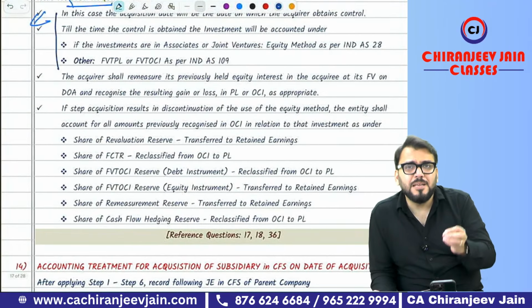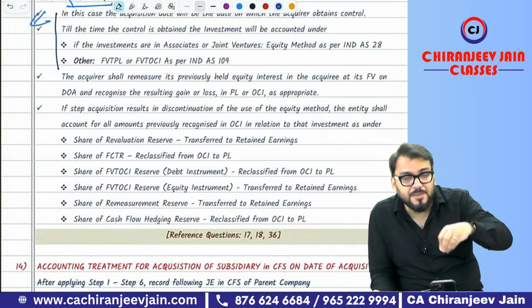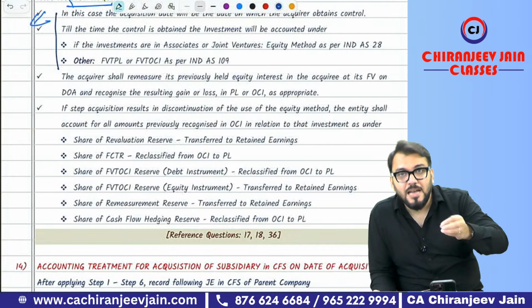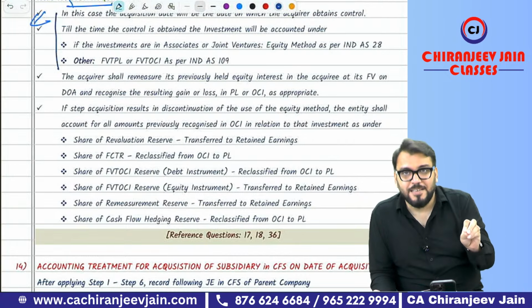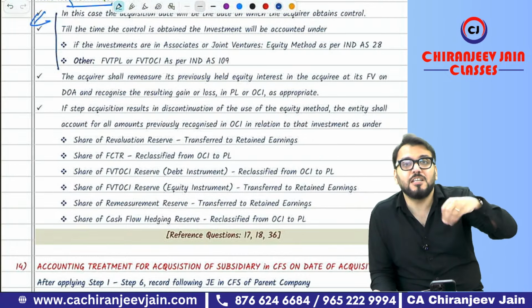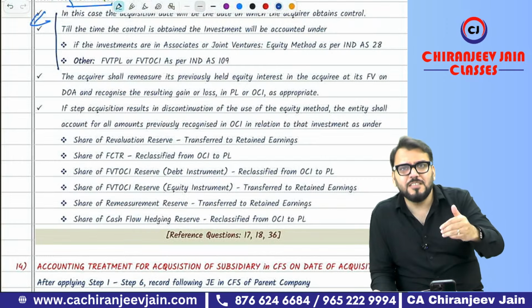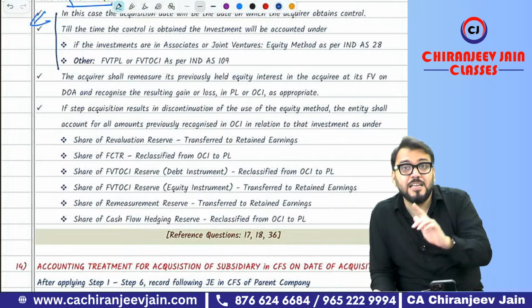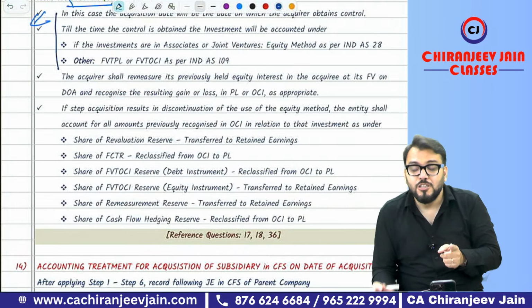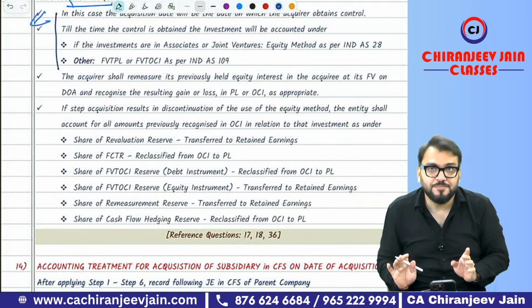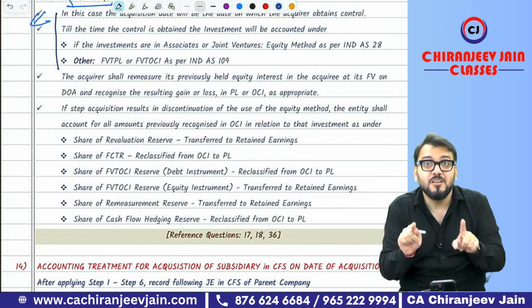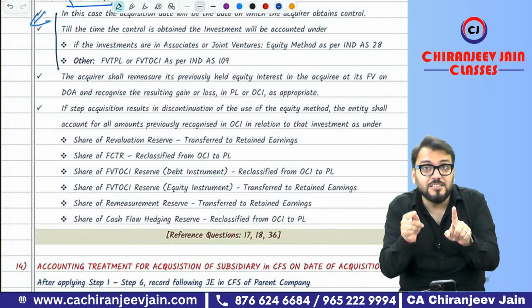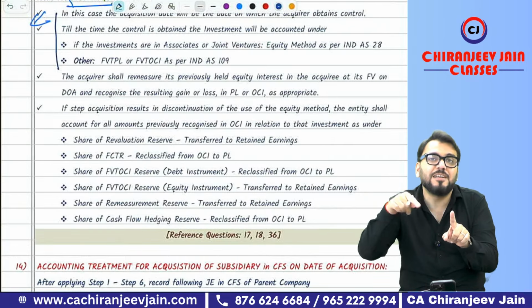Correct. Now, what they want to say, if there is a previously held equity interest measured by using equity method, suppose you have acquired 40% initially, so it was investment in associate, and now once control is obtained, then equity method is discontinued. So whenever you discontinue equity method, then whatever OCI component you recognized under equity method will be de-recognized.